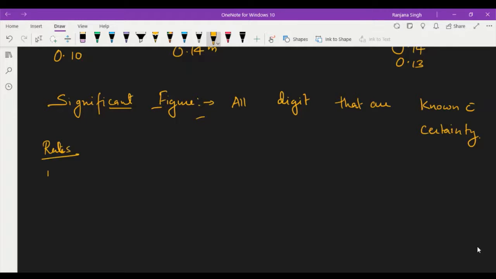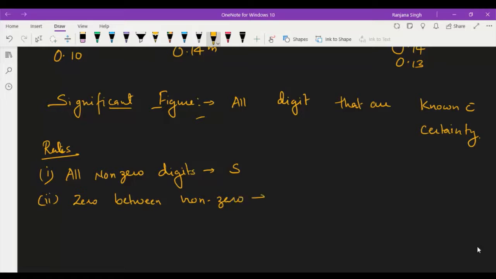And there are some rules to find the number of significant figures in any number. What are those rules? First rule is all non-zero digits are significant, right? Second one, the zero between non-zero digits will be significant, right?